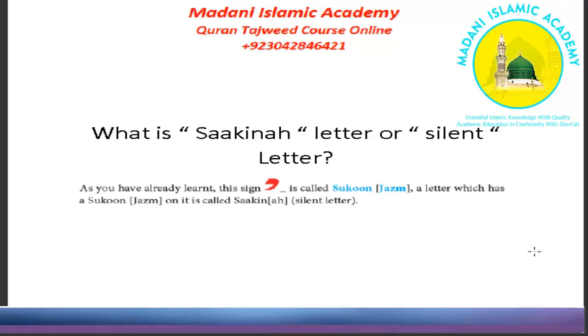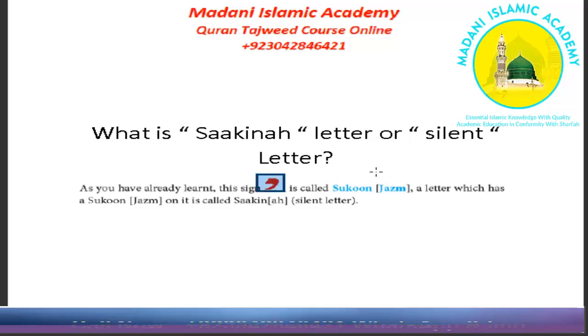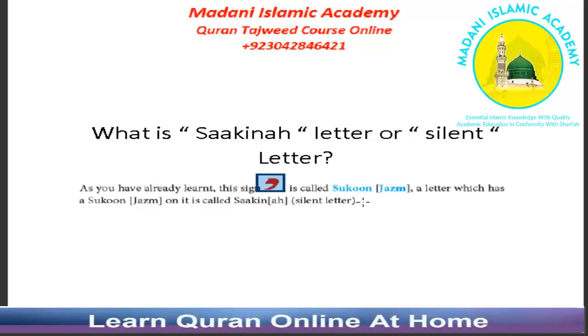What is Sakin letter or silent letter? Any letter, as we have learned, any letter which has this sign, this is Sukoon sign or Jazm sign or Sakina sign. Any letter which has this sign on it is called Sakina letter or silent letter.